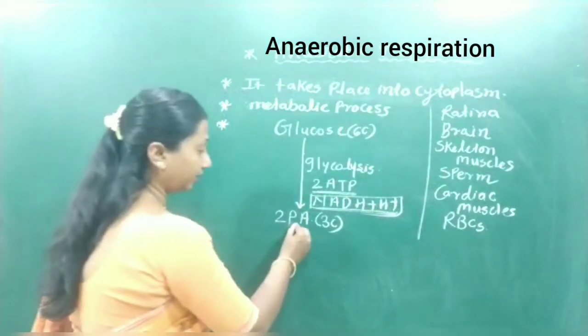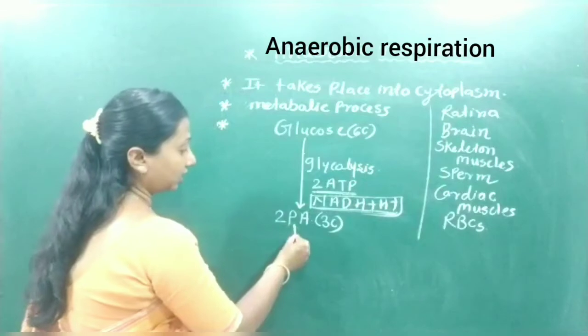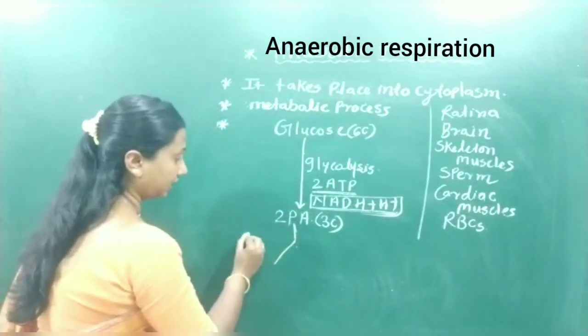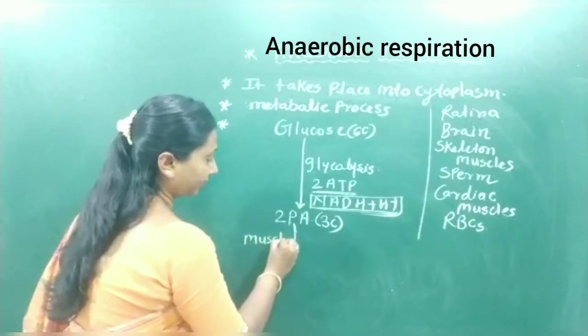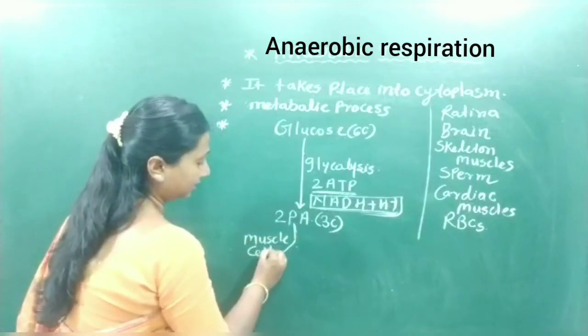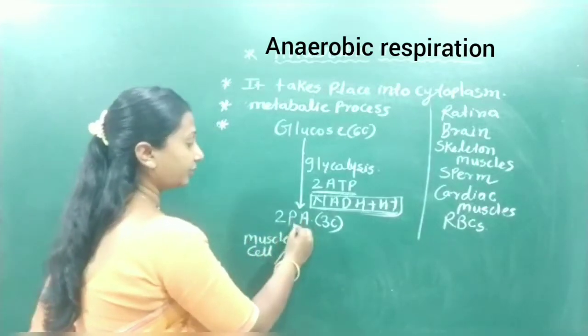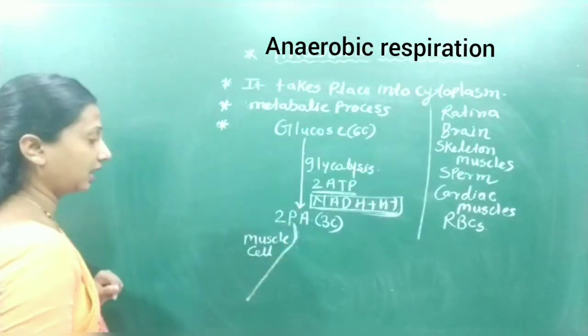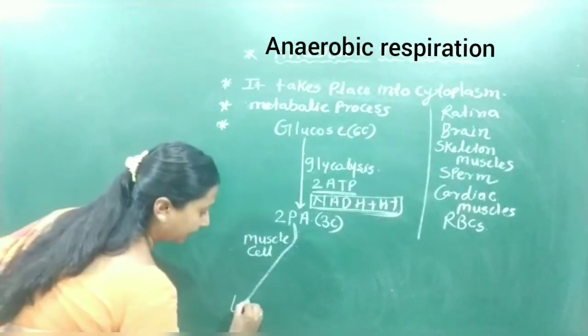So, depending on the cell, if the cell is a muscle cell, then the pyruvic acid is reduced and forms lactic acid.